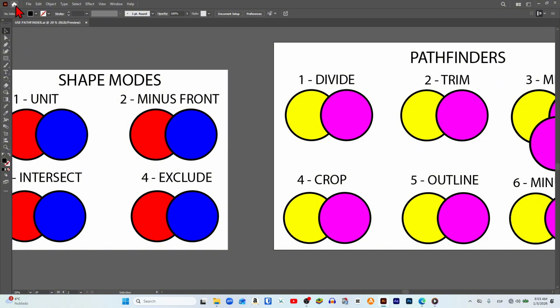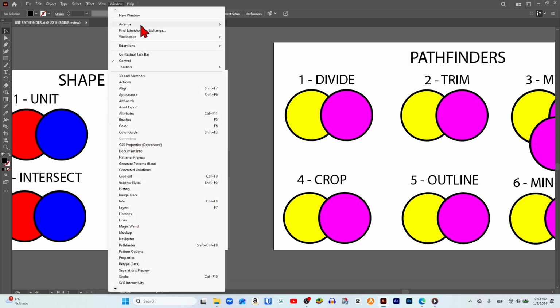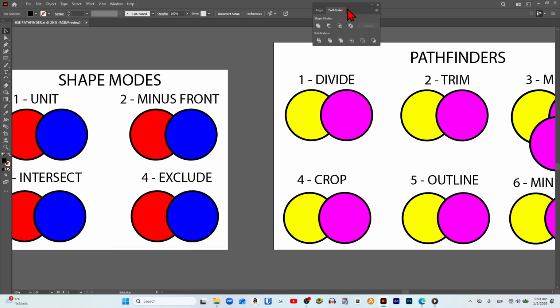To do this, we need to go to the top menu of the page, and among all the options, click on the Windows section. In the drop-down menu that appears, we need to scroll down to the bottom, and here you can already see how the Pathfinder tool is shown. So we click on it to display the panel on our document.